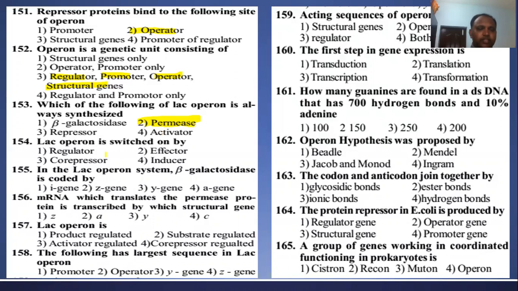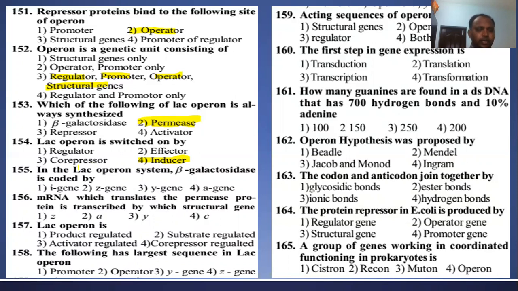The lac operon is switched on by what? It is switched on by the addition of lactose or allolactose, which we call the inducer. The inducer binds with the repressor protein and inactivates it. So now the operator is free, and RNA polymerase starts to transcribe the structural genes of the lac operon, right?